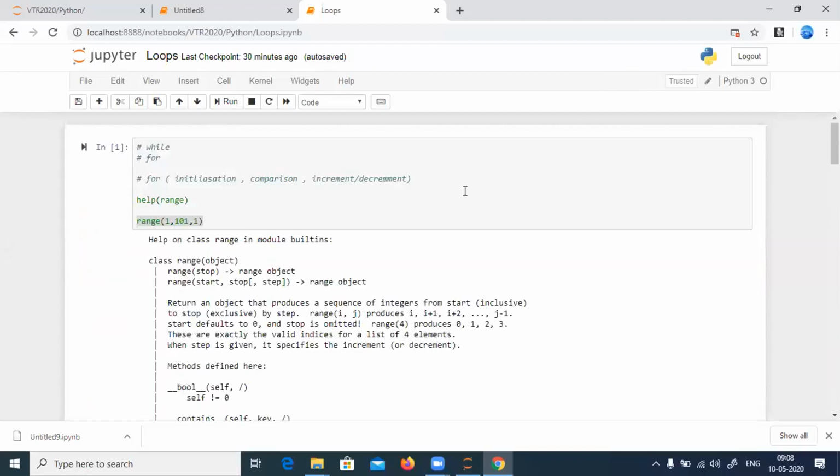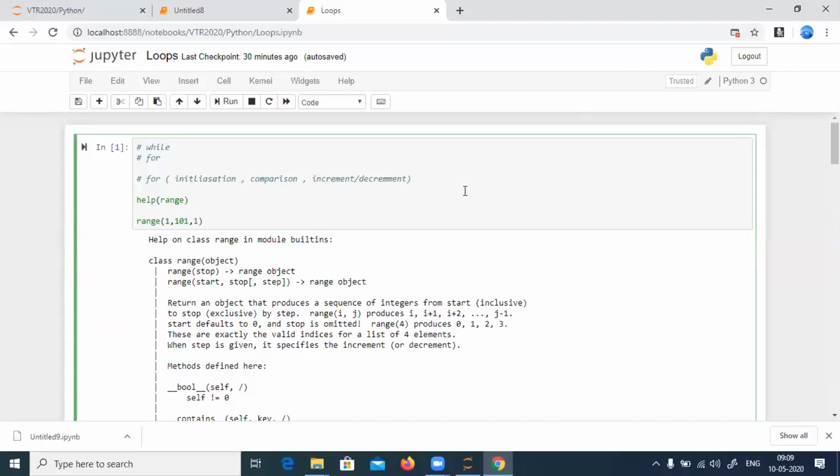Loops are of two types: the for loop and the while loop. The for loop has three parameters: initialization, comparison, and increment or decrement. We use it when we want to do some action repeatedly. Assume printing the numbers from 1 to 1000, or from 1 to 10,000. All these cases happen repeatedly. If you want to do something like this, you have to use loops.